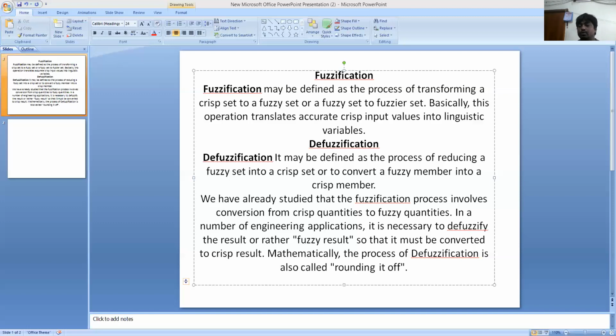The area of the fuzzy set A1 equals 1 by 2 into the bracket of (8 minus 1) plus (7 minus 3), which is the area of the fuzzy set, multiplied by the mu value, which is 0.5. That gives 7 plus 4, 11. So 1 by 2 into 11 into 0.5, we get 2.75.